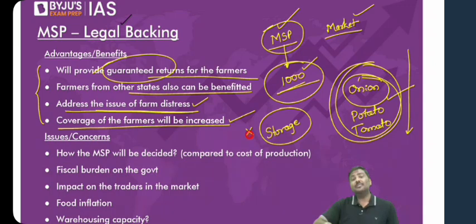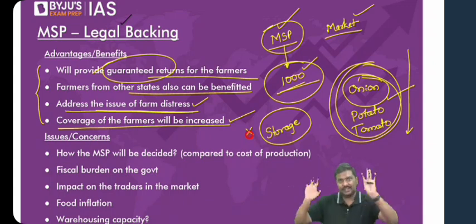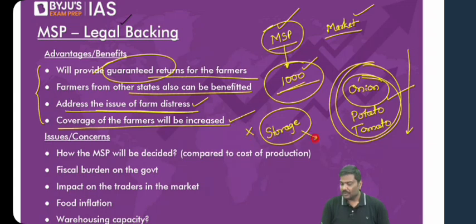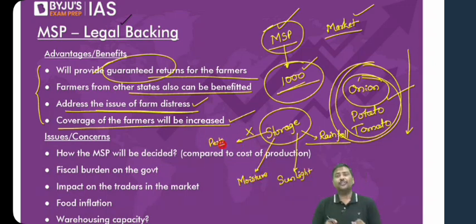But even now, the problem is that we do not have sufficient warehousing storage facility. Because don't imagine a situation where they will purchase and simply keep it like this. No. They will have to protect it from rainfall, from sunlight, and from higher moisture. And what about attack from pests? Destruction of the food grain bags by pests such as rats. So that's the reason, understand the logic here.